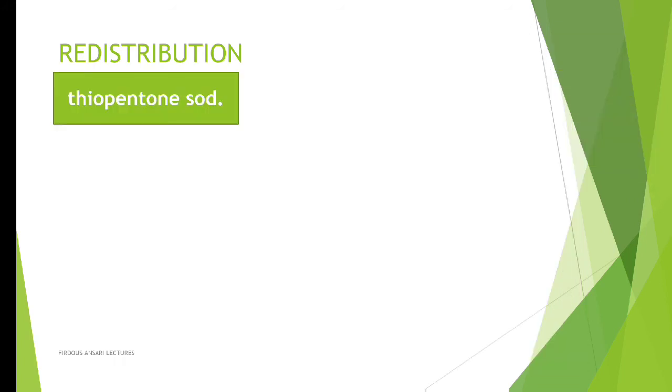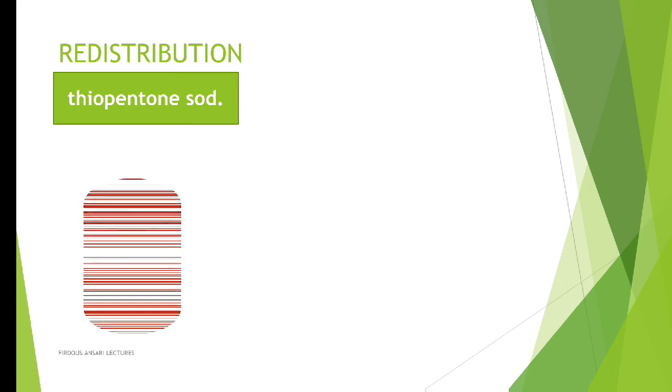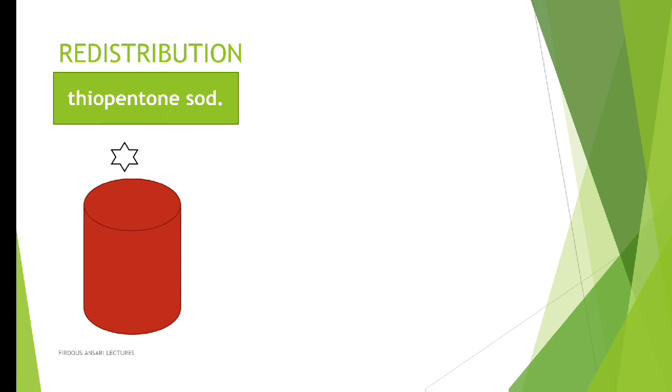Now we will take a very simple example of redistribution, that is thiopentone sodium. Here we are using thiopentone sodium as a hypnotic. Where is the hypnotic action produced? What is the site of action of thiopentone sodium? Obviously our brain. Since it is acting on the brain, this drug is obviously very lipophilic in nature. It has very good lipid solubility. Now suppose we have consumed the drug, we have absorbed the drug.